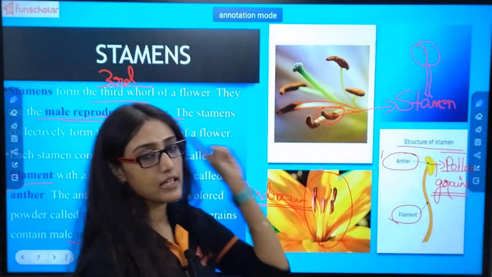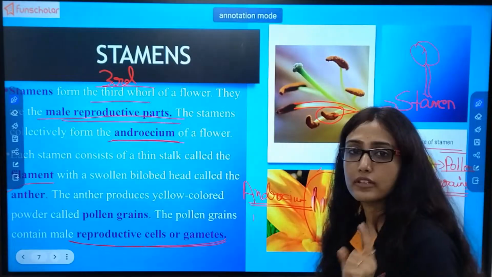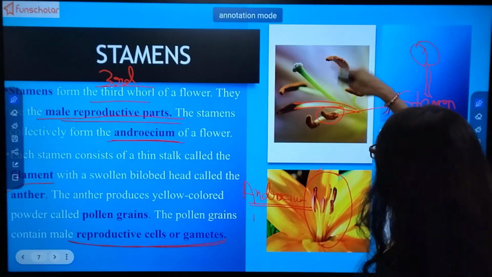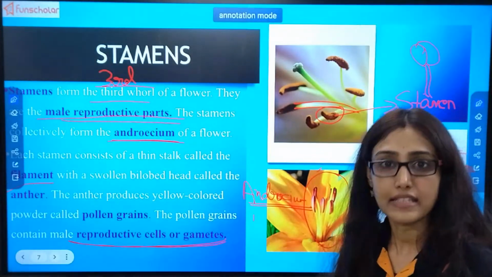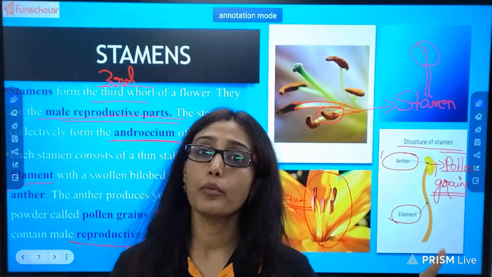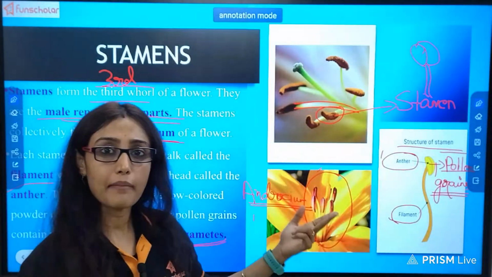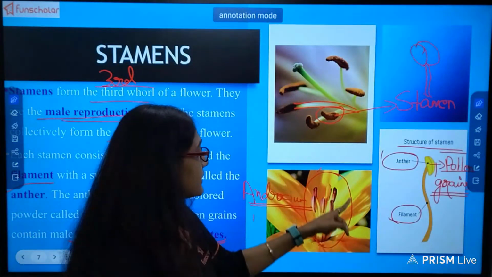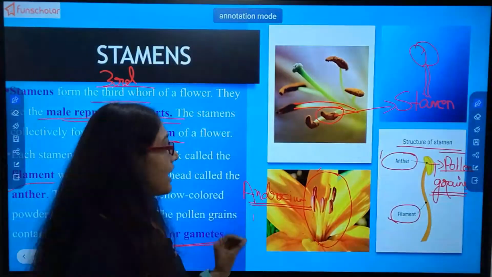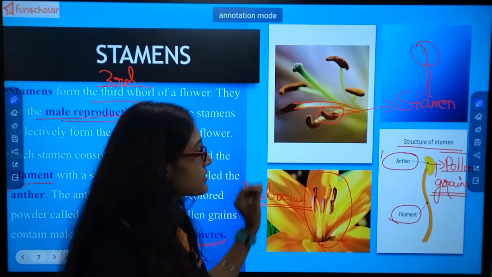What is stamen? It is the third whorl of the flower. One long filamentous structure with a swollen head is known as stamen, which is the male reproductive part. When more than one stamen is present in the flower, they are together known as androecium. And what is the function of stamen?